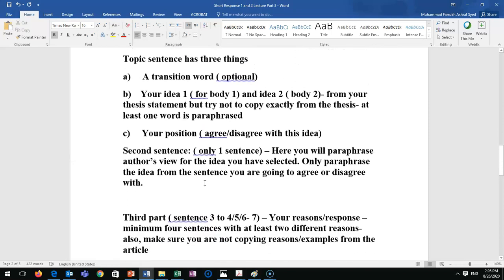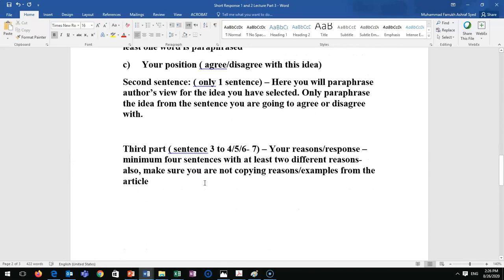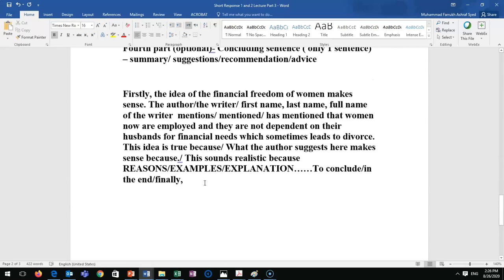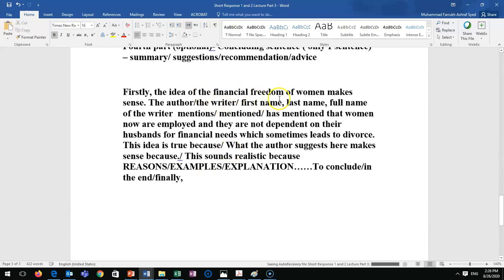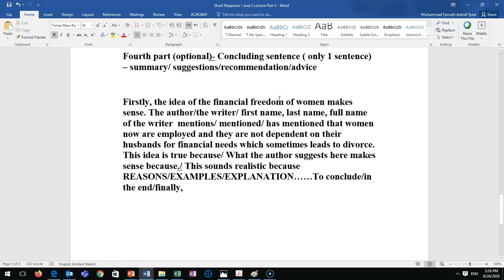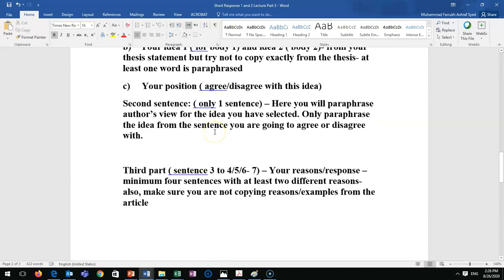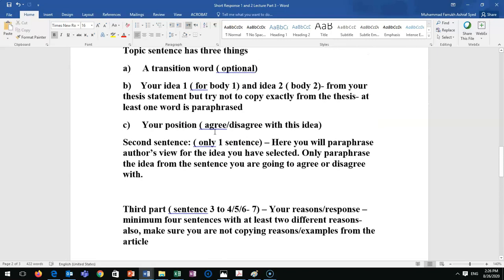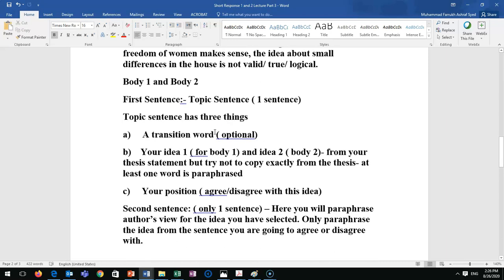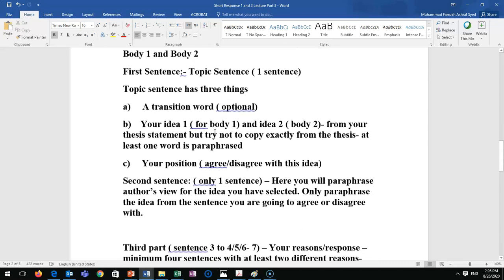So after the topic sentence, in the topic sentence, I only mentioned the idea. What idea I'm talking about? Financial freedom of women. I didn't mention anything to my reader, to my teacher. What did the writer say about financial freedom? So I need to mention something about it. So I have to write second part of my body 1 or body 2, they are same.